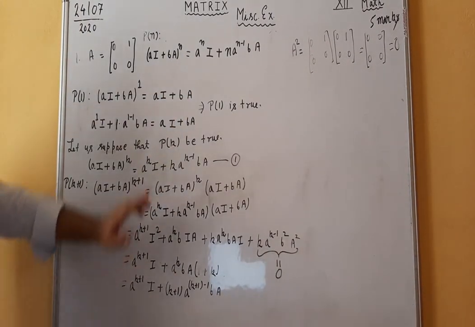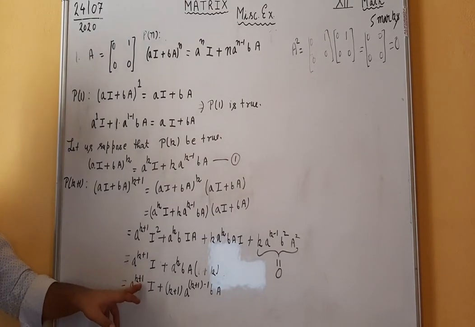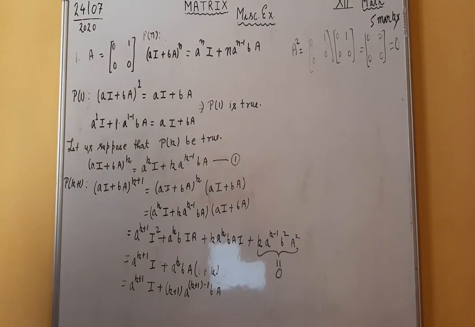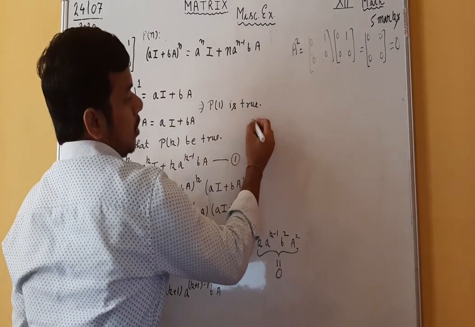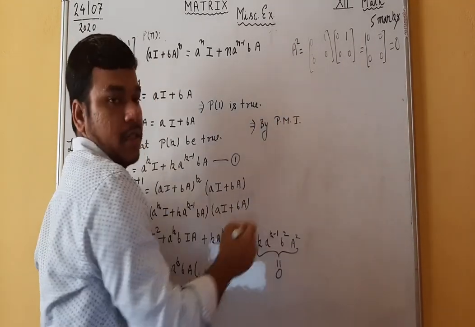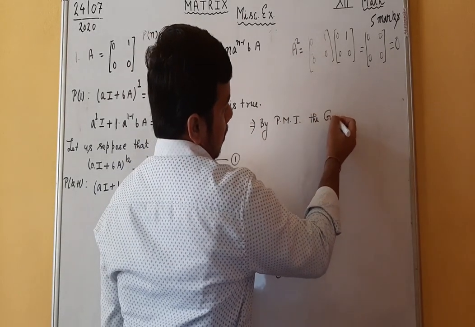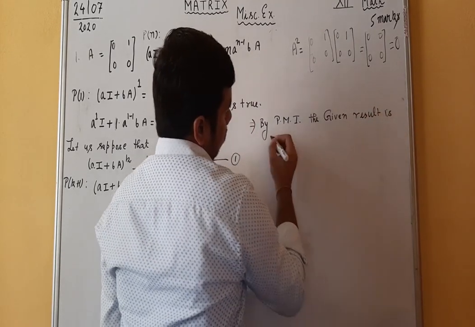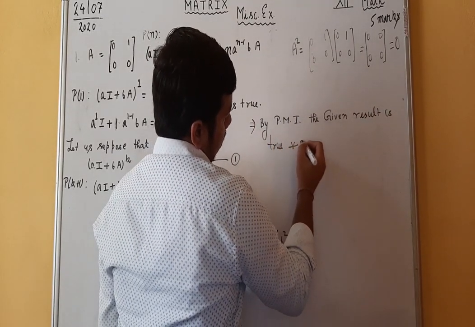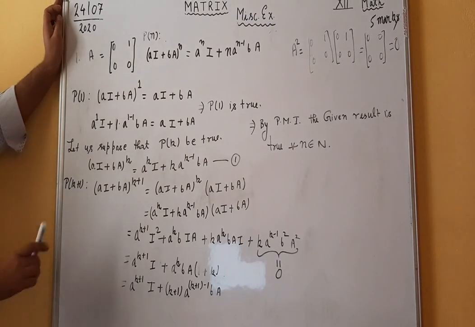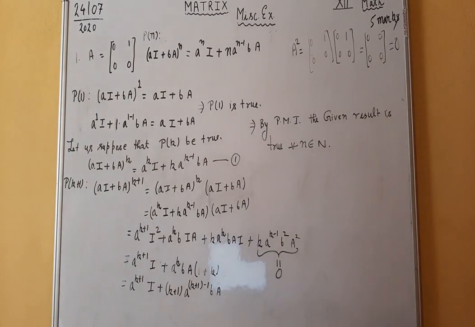The difference between this and this, there is only one difference here. There is k plus 1 in place of n, means the given result is true for n is equal to k plus 1. This shows that by the principle of mathematical induction, the given result is true for all n belonging to N. In this way, we prove the result by using mathematical induction. Now let us see the next problem, problem number 2.